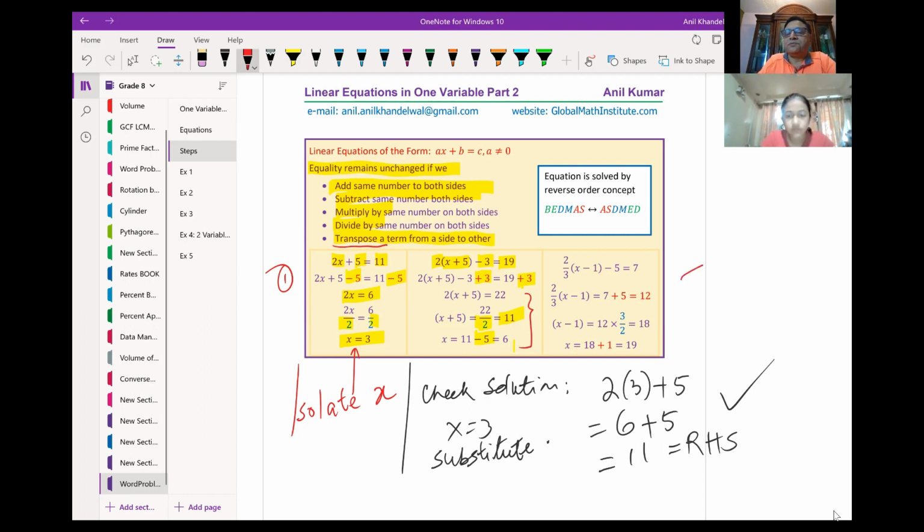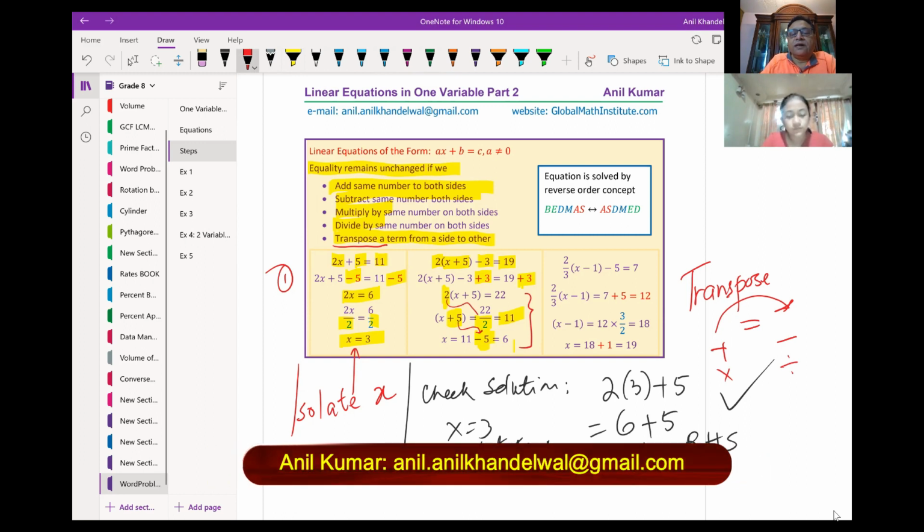So when I transpose a term from one side to the other, the plus becomes minus, multiplication becomes division. Do you see that? So the reverse happens, correct? What we did here is that the term which was multiplied by 2 became division, and plus 5 became negative 5, correct? So transposing means reversing the operation. When you cross over with plus 5, I get minus 5. When you cross over with times 2, I get divide by 2.